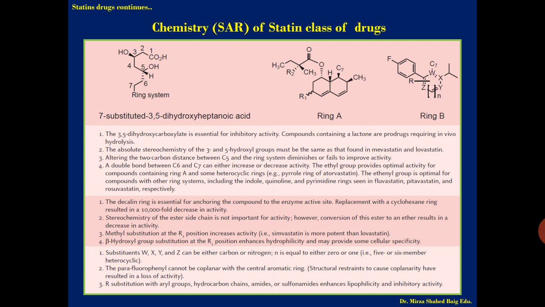Double bond between C6 and C7 can either increase or decrease the activity. The ethyl group provides optimal activity for the compound containing ring A, and for some heterocyclic rings, like the pyrrole ring of atorvastatin. The ethenyl group is optimum for compounds with other ring systems, including the indole, quinoline and pyrimidine rings seen in fluvastatin, pitavastatin and rosuvastatin respectively.